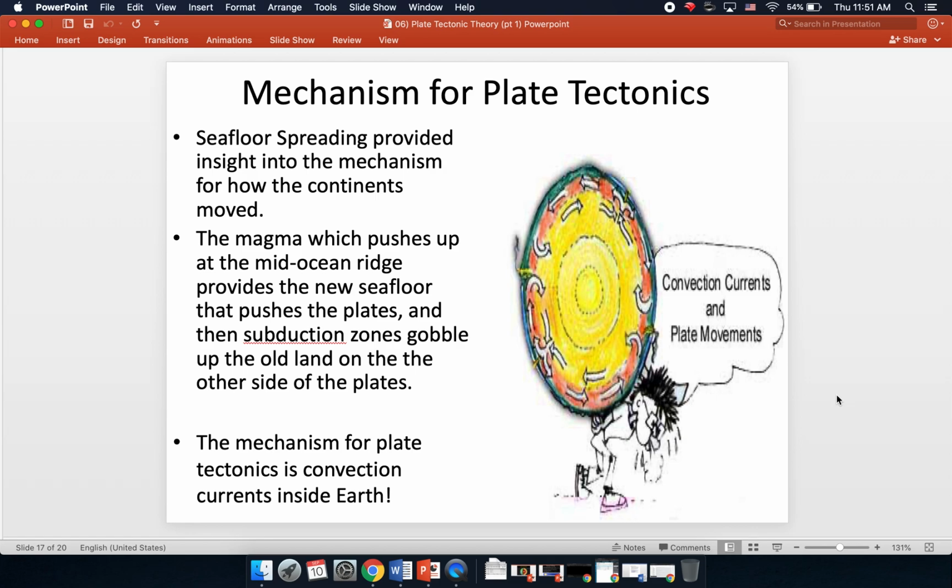So the mechanism for plate tectonics, or the movement of the plates on Earth, is convection currents inside the Earth. And you can see this illustrated here in this picture. You have these movements of magma, and they push and pull, and they drag on the plates and cause them to move in various directions depending on the flow of the magma under the surface of the Earth.